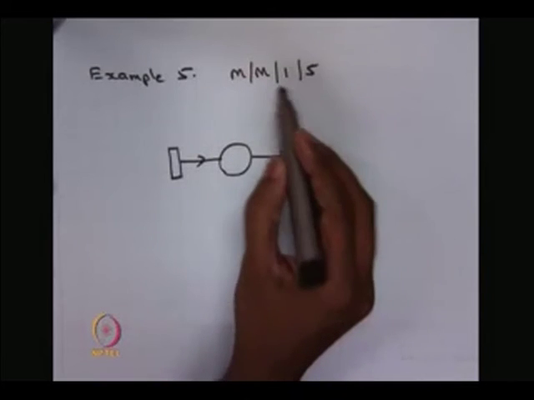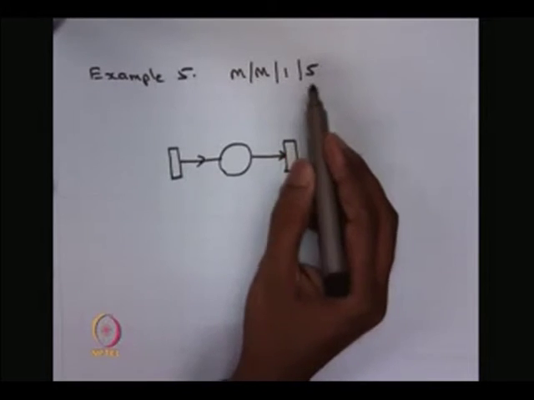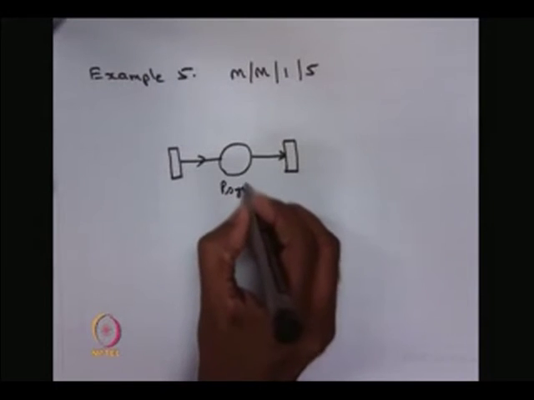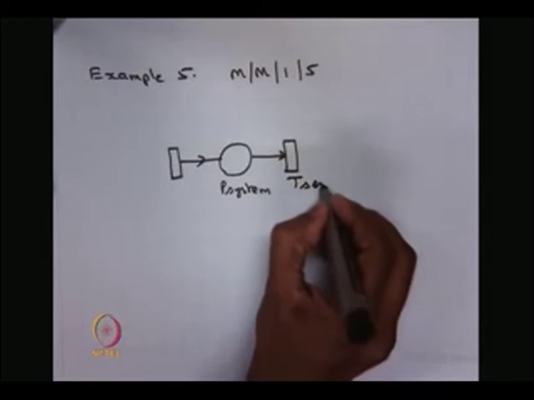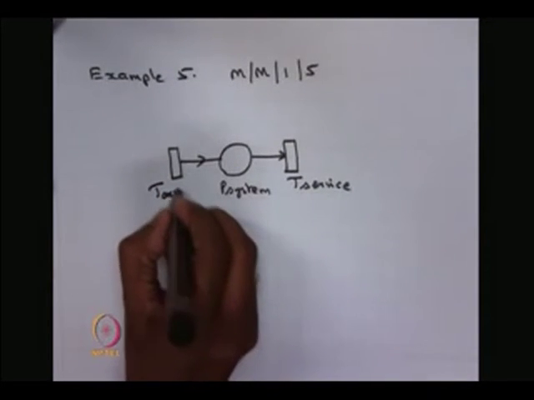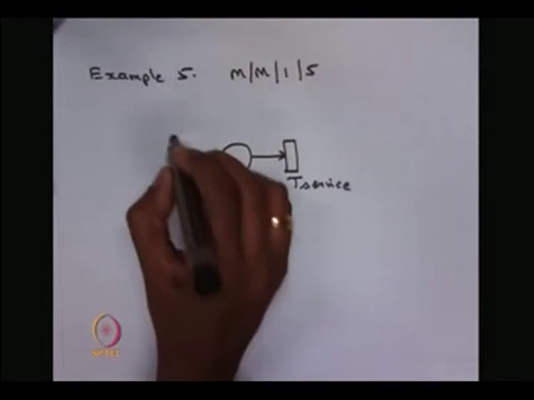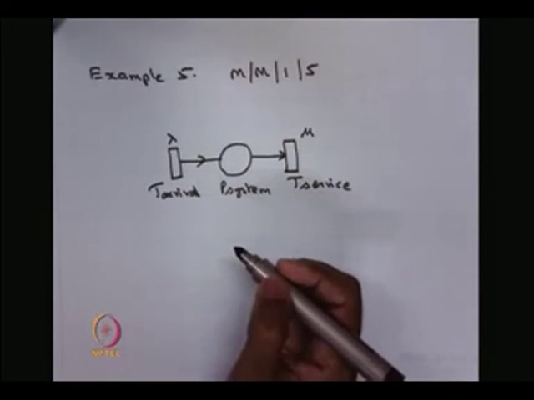So, here we have a restriction with not more than 5 jobs permitted in the whole system. So, we can go for the M/M/1 queuing system first, then we can include the feature of a finite capacity. So, this is the M/M/1 queuing system.